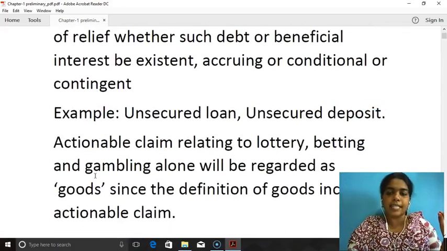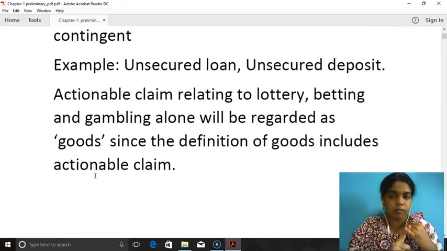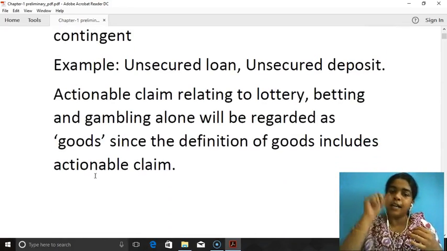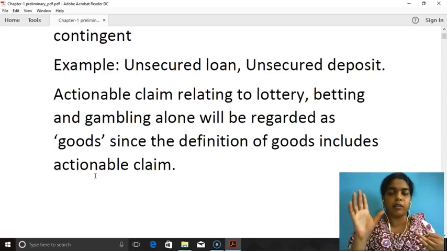So what will be the example for actionable claim? It is unsecured loan, unsecured deposit. Let us take the example of unsecured loan. Is it a claim to a debt? Yes. Is it secured? No. Therefore, unsecured loan correctly fits the bill.